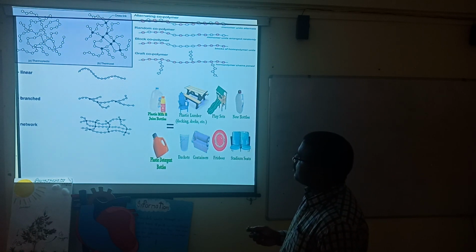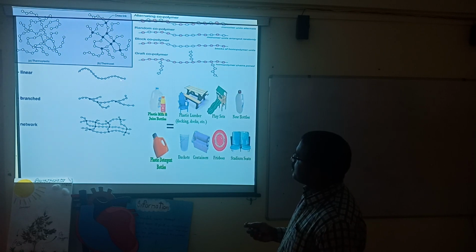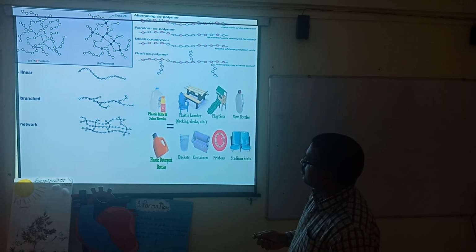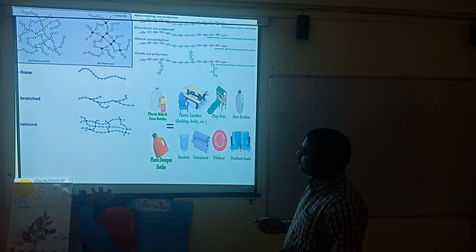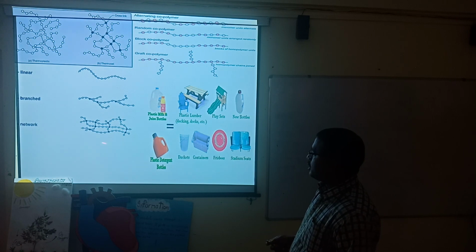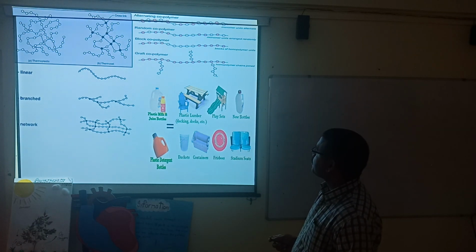It is one way where the monomers are joined in a single chain, that is linear. If there is a branch and networking, they get converted into cross-linked thermosetting plastic. In thermoplastic this chain is followed, and in thermosetting the networking process is joined.